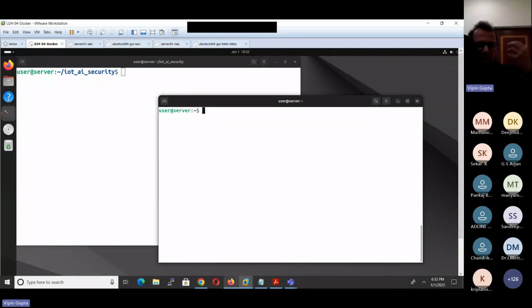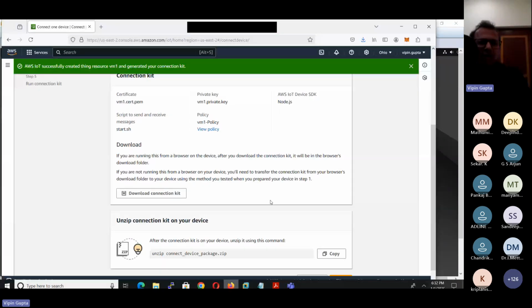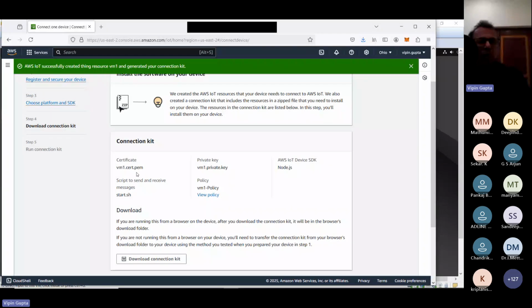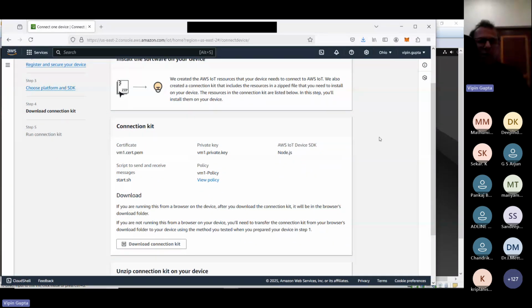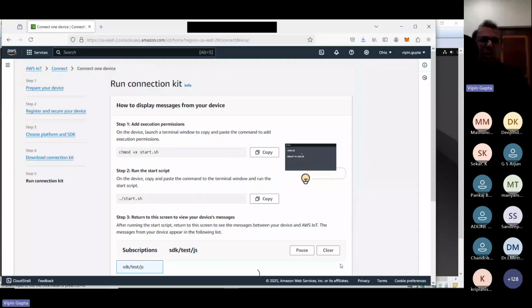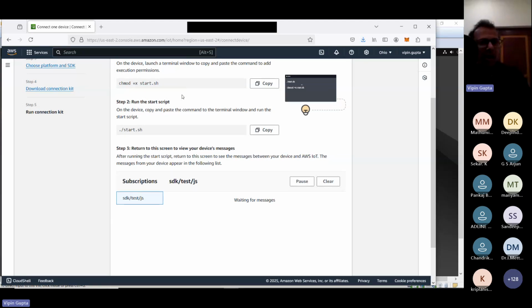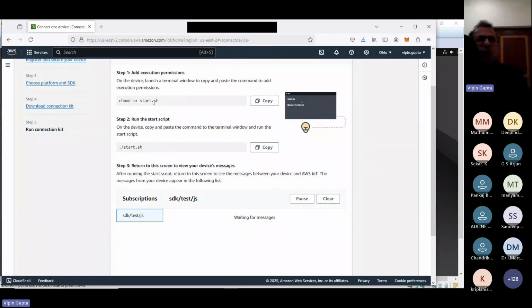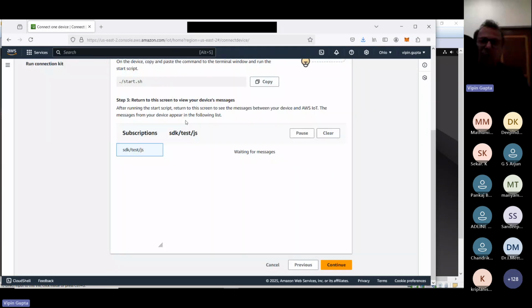I'm just showing you the first important thing: whatever device is going to connect with AWS IoT will be using secure communication, so that man-in-the-middle attacks will not be possible. Then we say next, and it gives you the instructions on which commands to run to activate those certificates. In our case, we are going to say continue.